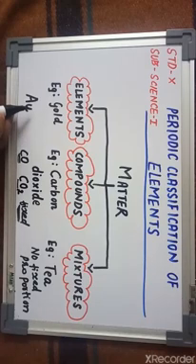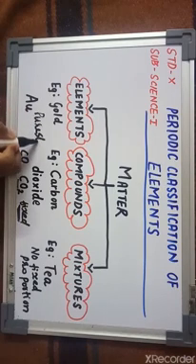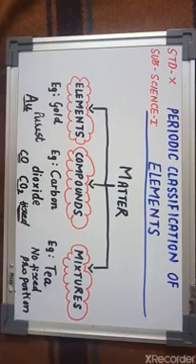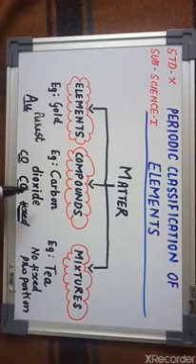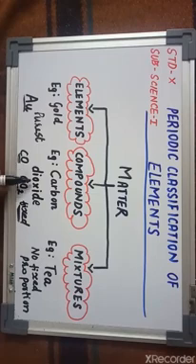Now when we move on to elements, they are the purest form of matter. That means if we go to the composition, you can see only that particular element's atoms. For example, if I take gold, in gold I can see only gold atoms. So we can conclude like this: in compounds and mixtures, you can see different types of atoms. That means you can see different types of elements.